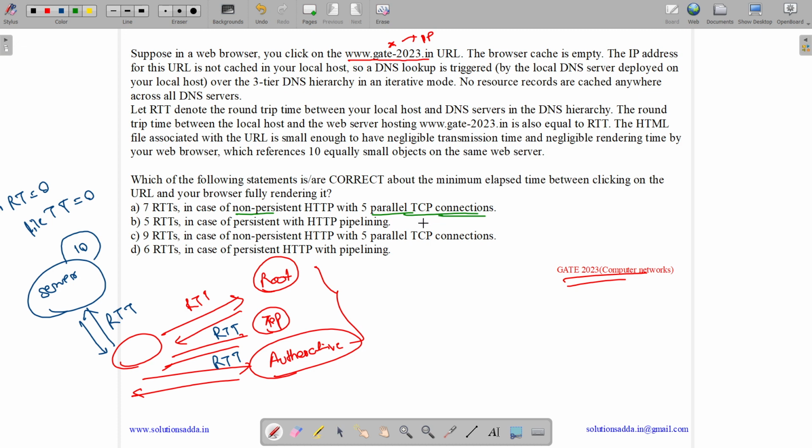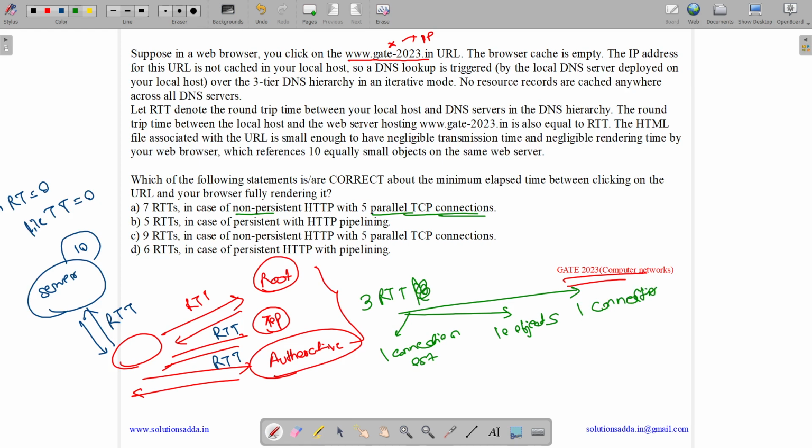Let us suppose, in case of persistent, what will be the timing? The default mode will have 3 round trip times in total. One is for TCP connection establishment, one is for sending the 10 objects, with HTTP file transmission time as 0, and one is for connection termination. This is the default case.